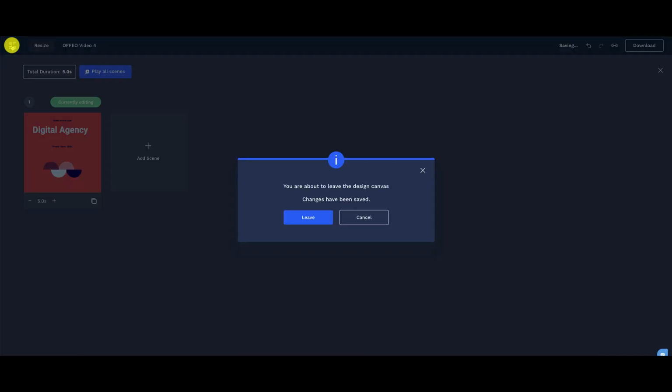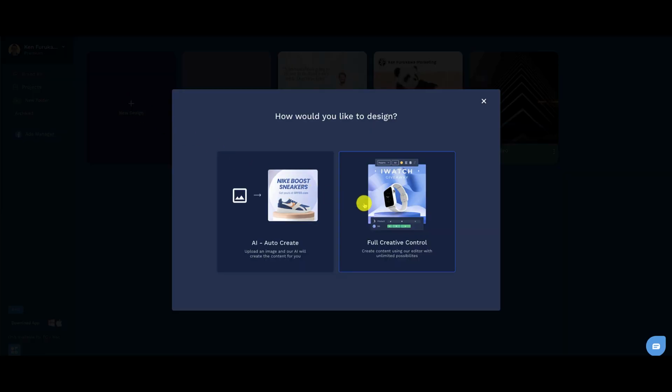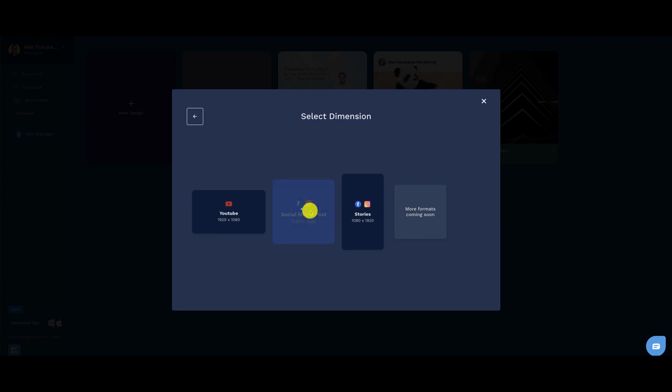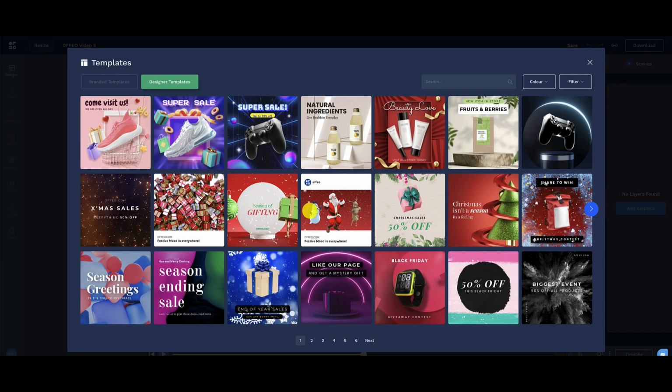Let's go back out here, because what I want to show you guys is something that I really liked. And this is available in another app out there, but I just want to show you that OFFEO adds this as well. So we're going to just go in here to the full creative. We're going to go in designer templates. Let's just choose this. Just because I want to show you something that they call Scrollstoppers. Now, you've probably seen this with another app called Breakout Clips, but I want to show it to you that they have it inside of OFFEO.